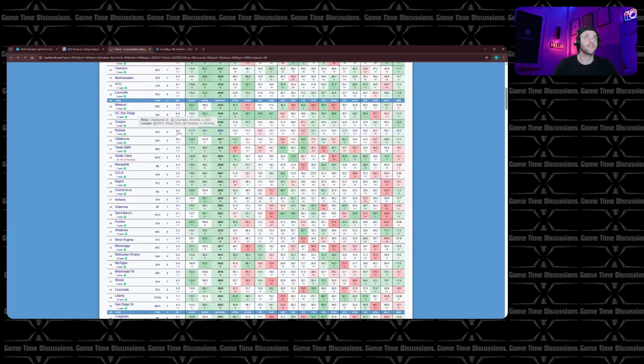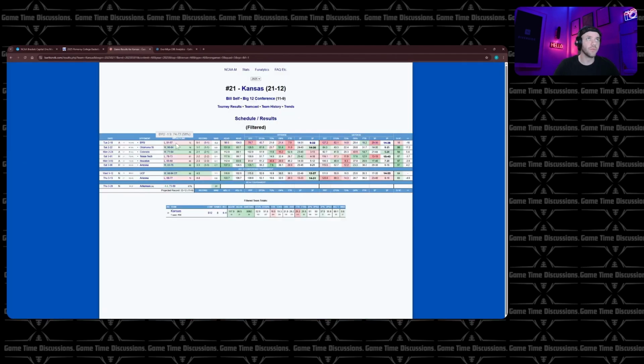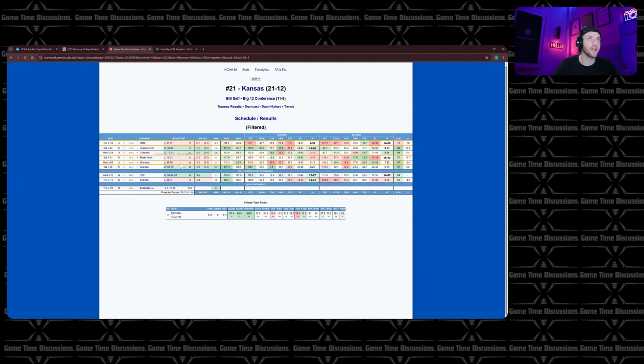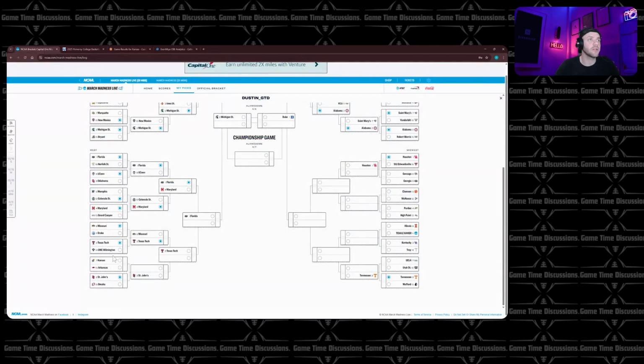Kansas finishing 4-4. They got demolished by BYU, but that was more of an outlier game because then they only lost by 5 to Tech, 6 to Houston, 11 to Arizona. This one is also a toss-up. I don't think, luckily, this is a game where St. John's wins against either of these teams. I'm going to go ahead and pencil in Kansas.